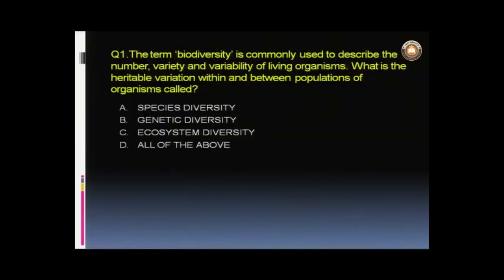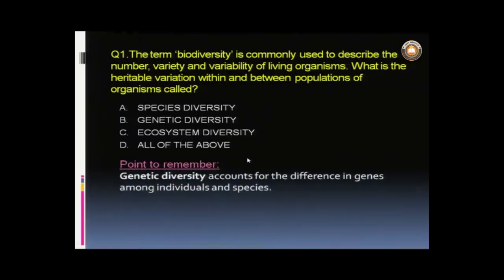So, the options are as given: species diversity, genetic diversity, ecosystem diversity, all of the above. So, what will be the correct answer? Yes, since the question is asking about the variety and variability of living organisms, the diversity which is particularly related is the genetic diversity. So, let us recapitulate what points we should remember and recall while answering such a question.